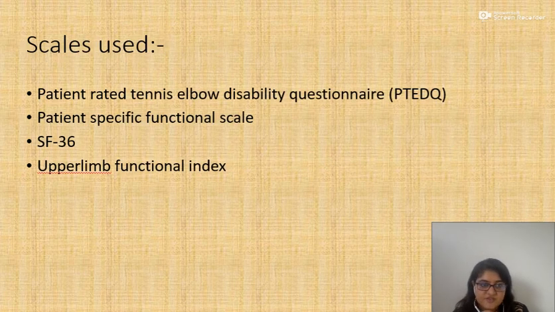Along with the mobilization. The scales which we can use are obviously SF-36 for quality of life, then the upper limb functional index, then the patient specific functional scale, and the patient related tennis elbow disability questionnaire.